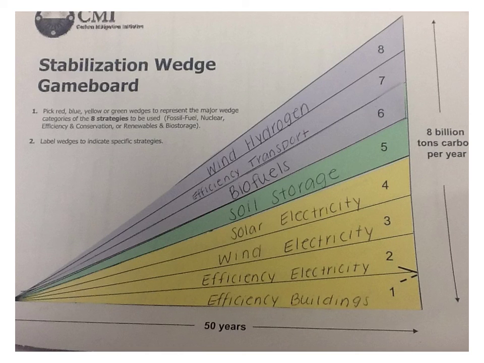By using these ways of achieving wedges, we'll be able to cut 8 billion tons of carbon from our Earth's atmosphere per year, which will really help its health and be able to stop global warming.